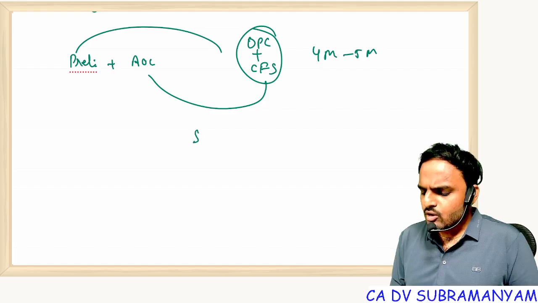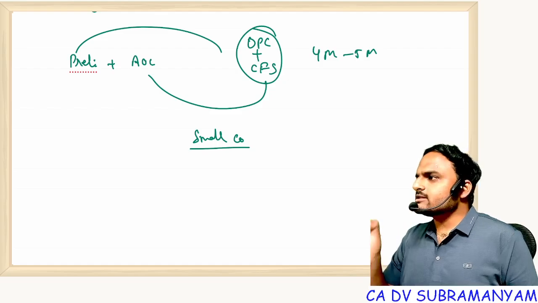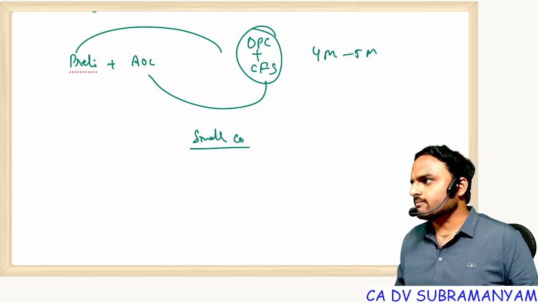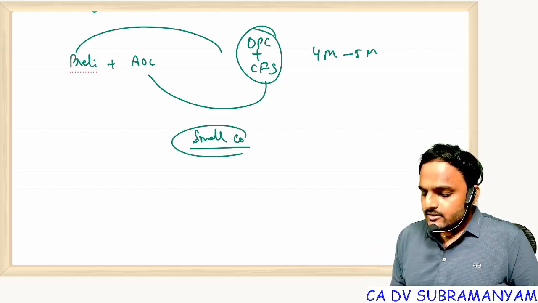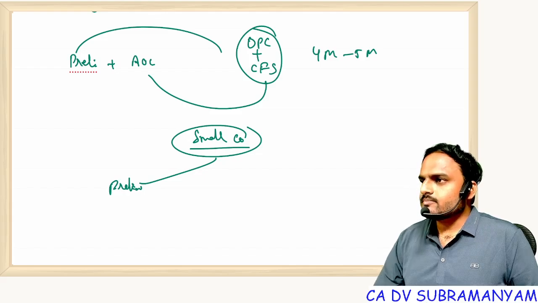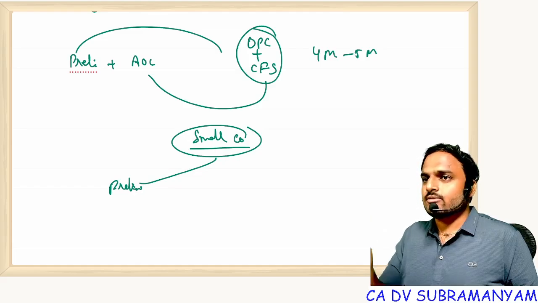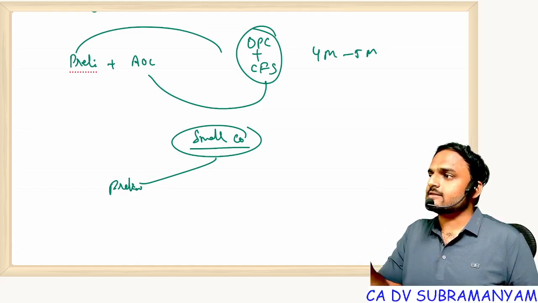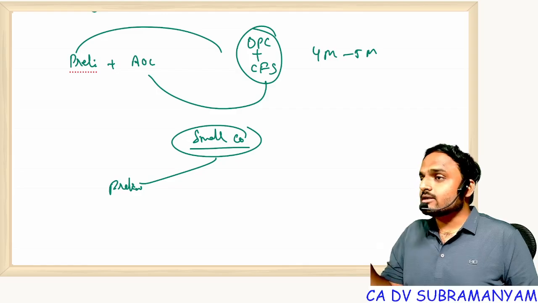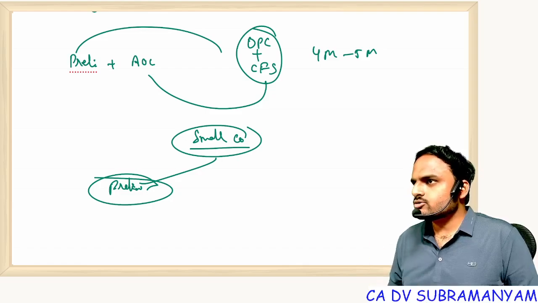Another example, small company. In one attempt there was a question: a small company filed financial statements with ROC, and ROC raised an objection that the financial statements don't include a cash flow statement. This is connected with the preliminary chapter regarding the definition of small company. They will not tell you this is a small company. They will give figures, like preceding financial year turnover and paid up share capital, and they will ask whether it is a small company or not. For that you should have knowledge of the preliminary chapter.